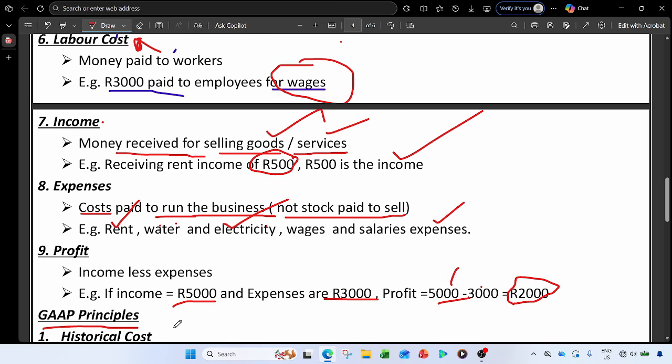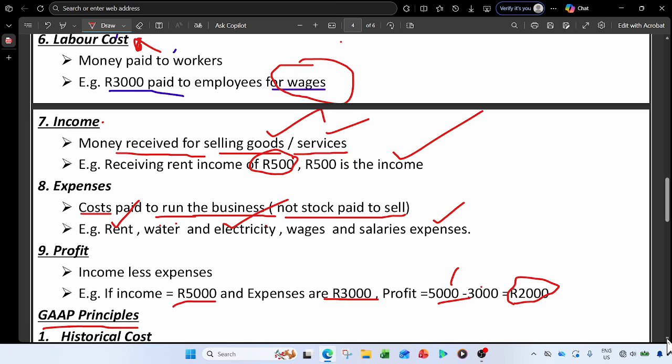They can just include them maybe in expenses or income. But if they are important, they have to disclose them separately. So these principles guide the accountants and give them a guideline on how to keep the accounting books in the right way, right?